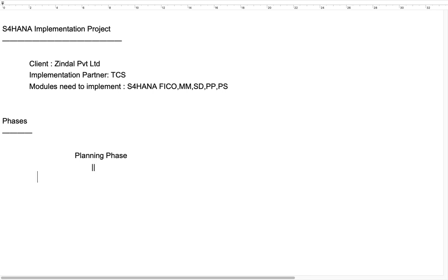Planning phase. Document phase. Configuration. Data migration, then testing phase.